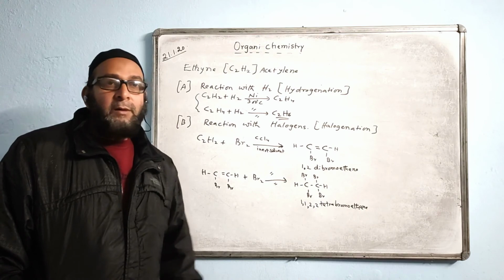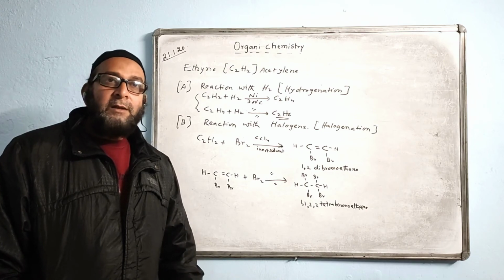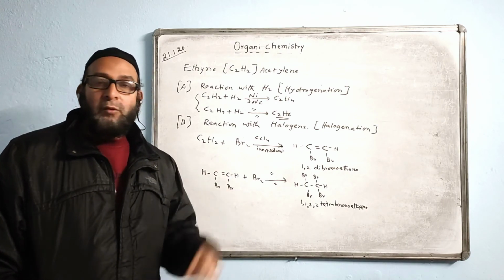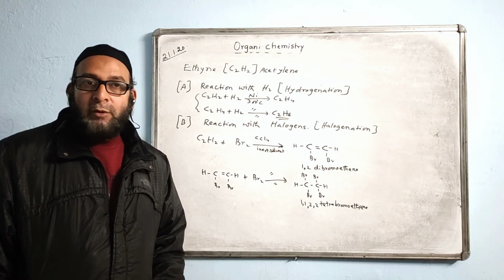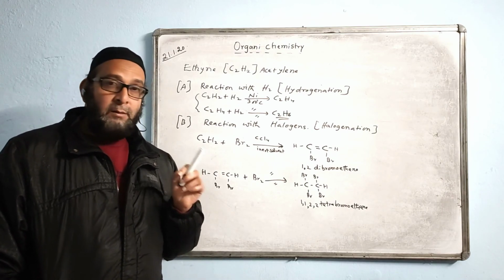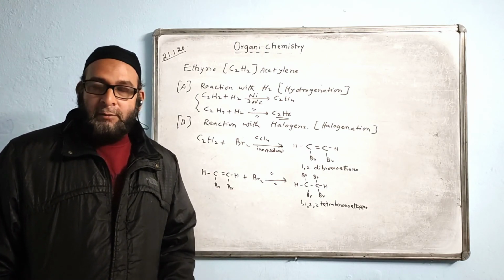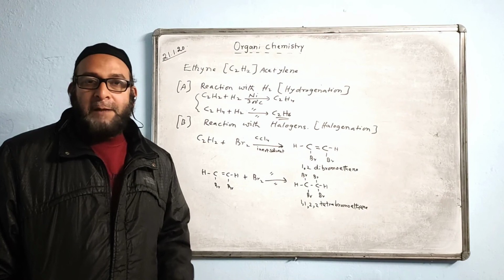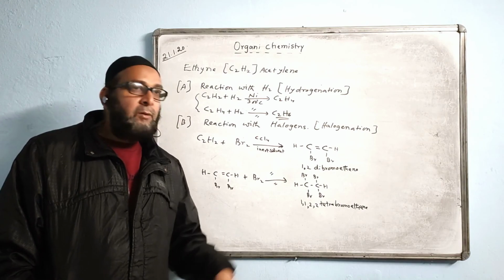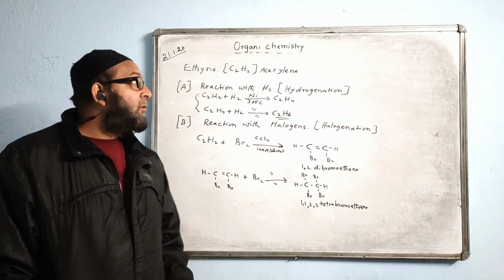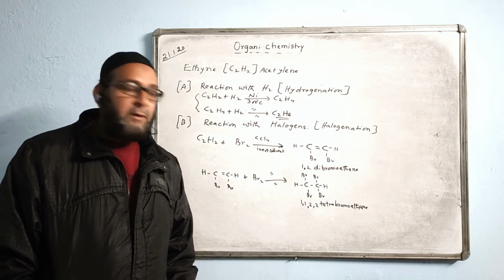How to distinguish between ethene and ethyne gas? For that we have to do another test. When we pass ethyne gas through ammoniacal cuprous chloride solution, it forms a red precipitate. Or when ethyne gas is passed through silver nitrate solution, it forms a white precipitate. This test probably will not come now, but I am just giving an idea of this. According to the revised syllabus, the organic chemistry syllabus is still here, till this much, and this is just giving us a small knowledge.